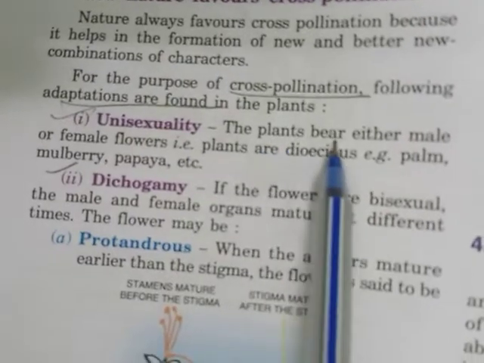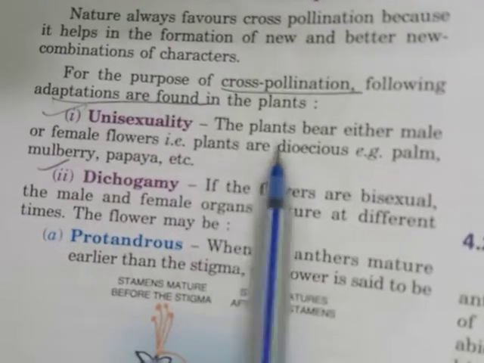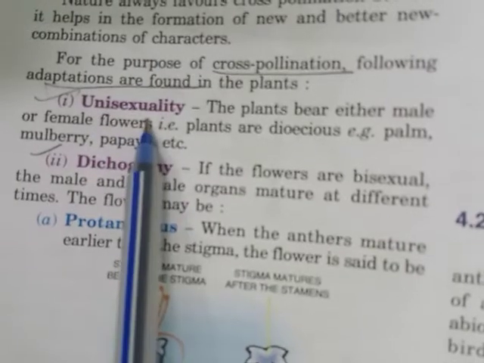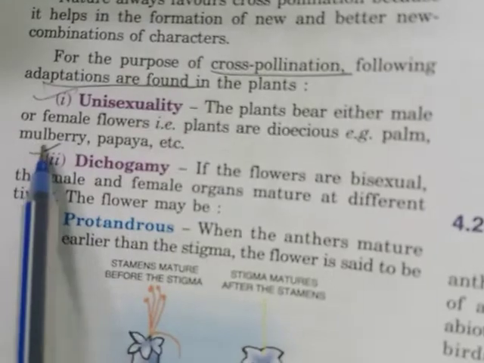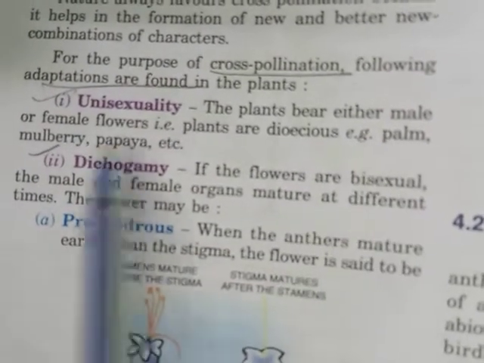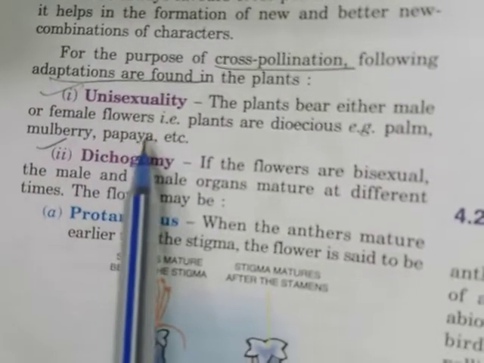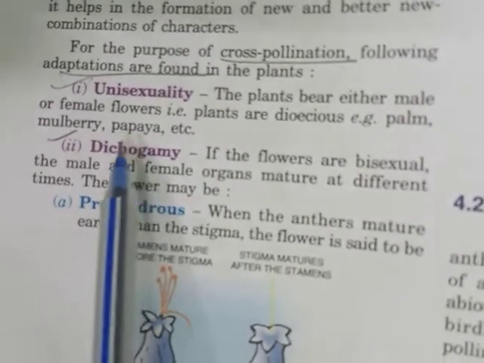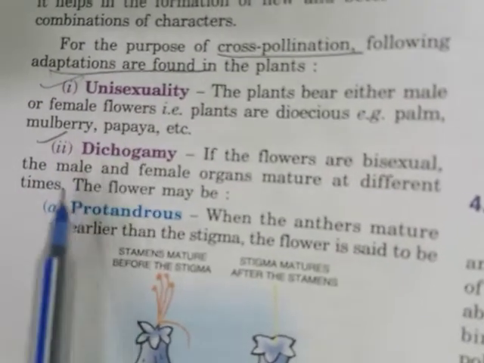Unisexuality. The plants bear either the male or the female flowers. That is, the plants are dioecious, for example palm, mulberry, and papaya. Unisexuality means either the plant will have male flowers or it will have female flowers. So in unisexual plants, either the male flower is present or the female flower is present on the plant, and examples of these are mulberry and papaya.